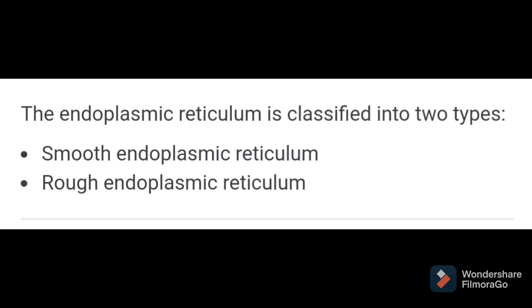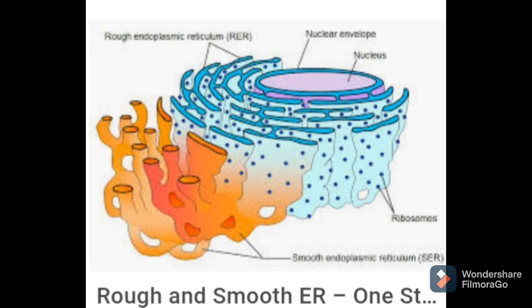So when we are talking about both RER and SER, the functions together are these. Endoplasmic reticulum forms the supporting framework of the cell. It is a large surface area inside the cell, a site for various metabolic activities. It helps to keep various cell organelles in position. It acts as a pathway for distribution of material from one part of the cell to another part of the cell. And it is also referred to as the internal transport system of the cell. Why is endoplasmic reticulum called the internal transport system of the cell? Because it helps in the distribution of material from one part of the cell to another part.